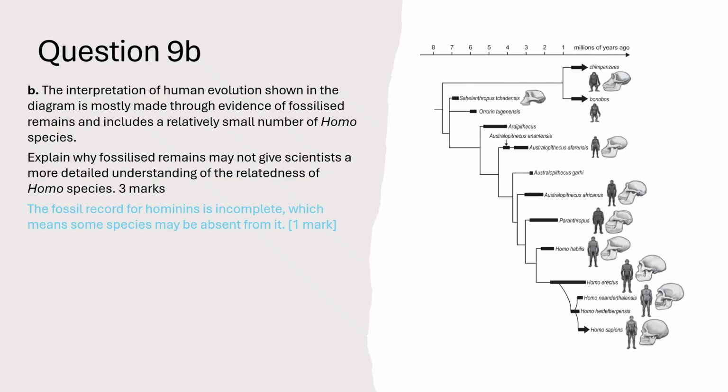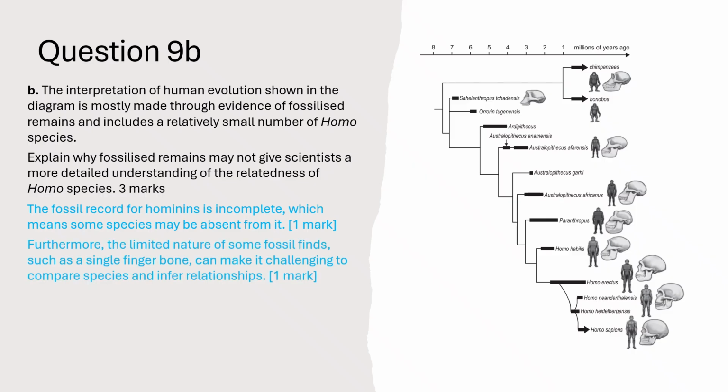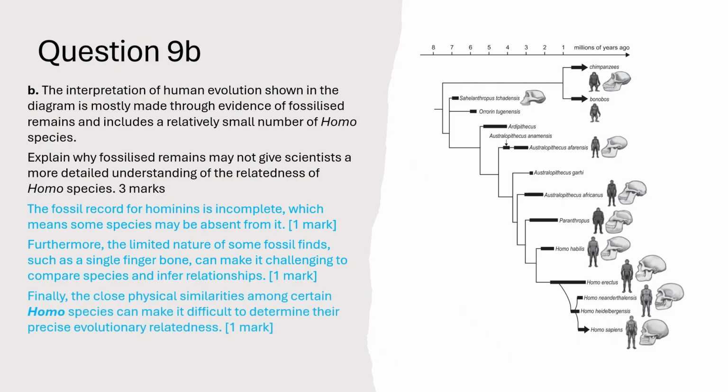The fossil record for hominins is incomplete, which means some species may be absent from it. Furthermore, the limited nature of some fossil finds, such as a single finger bone, can make it challenging to compare species and infer relationships. Finally, the close physical similarities among certain Homo species can make it difficult to determine their precise evolutionary relatedness.